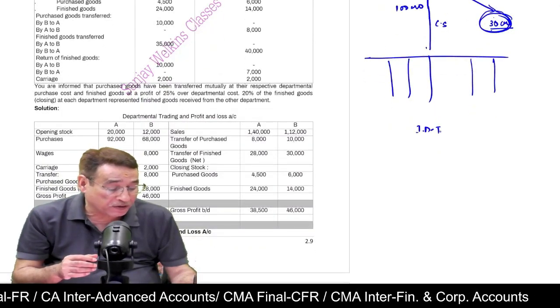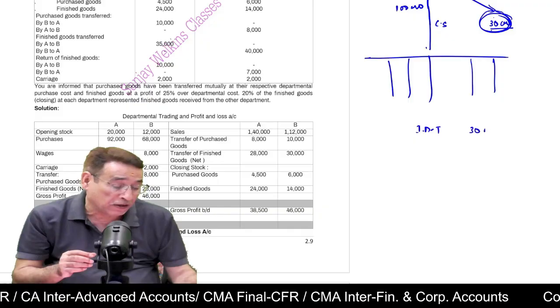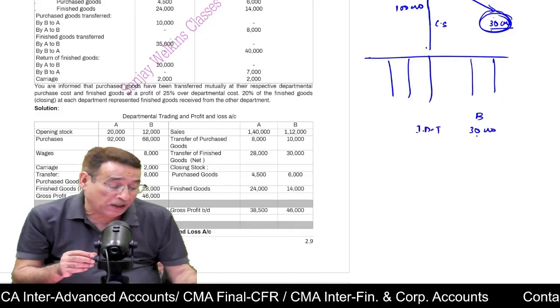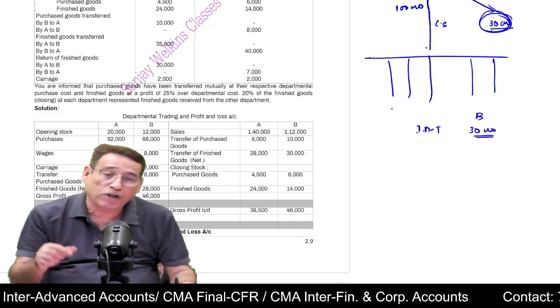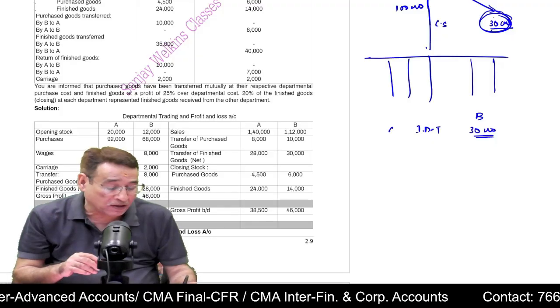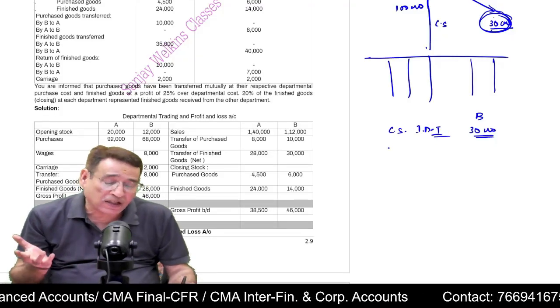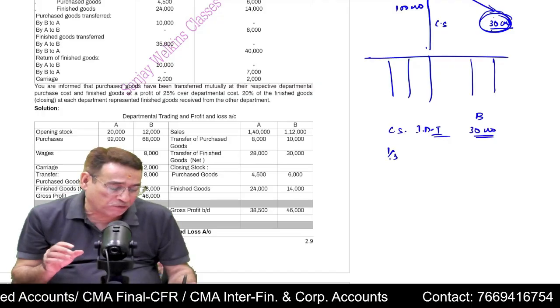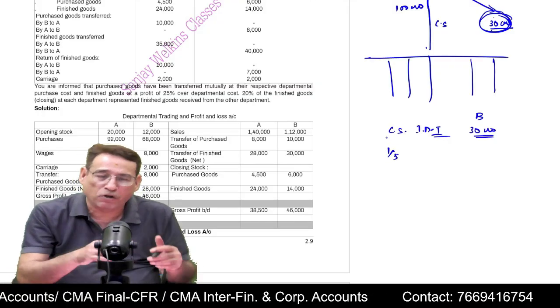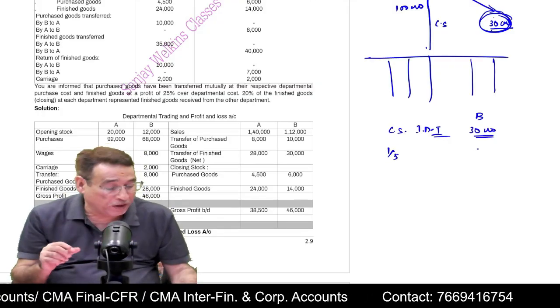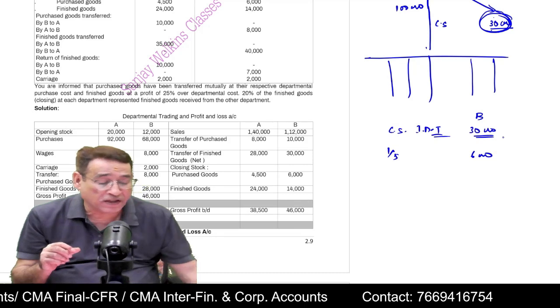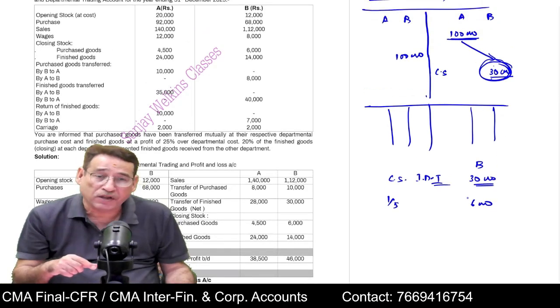interdepartmental transfers of closing stock 30,000. With department B, there are 30,000 worth of goods which were transferred by us. That means this is closing stock of interdepartmental transferred goods. Now let us say the profit margin is 1/5. Let us say when we sent the goods, we charged a profit margin of 1/5. So I will compute 1/5 of that, 6,000, and this 6,000 will be written.